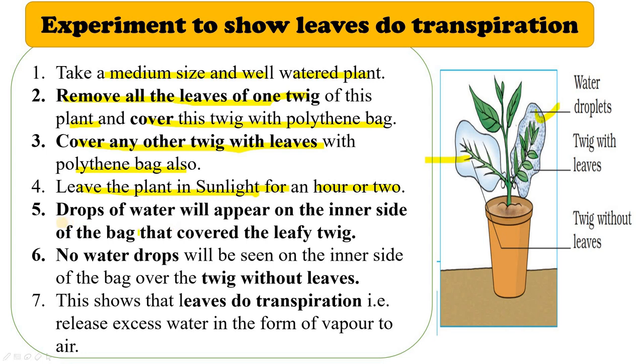After 1 hour or 2 hours, you will notice that drops of water will appear on the inner side of the bag that covered the leafy twig. Can you see the drops of water over here? But there will be no water drop on the inner side of the bag with the twig without leaves. There is no water droplet over here, right? This shows that leaves do transpiration. Leaves release the excess water in the form of vapor to air.